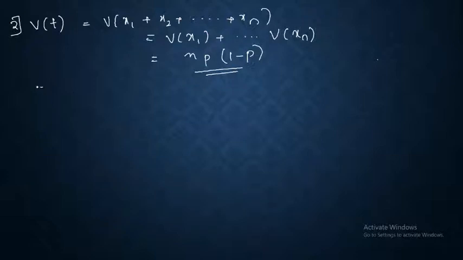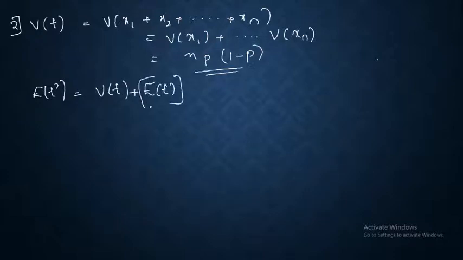Okay, now we'll have a look at expectation of T square, which is equal to variance of T plus expectation of T the whole square, which is equal to np into 1 minus p plus n square p square.